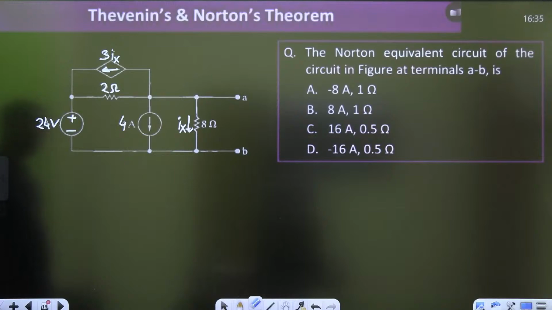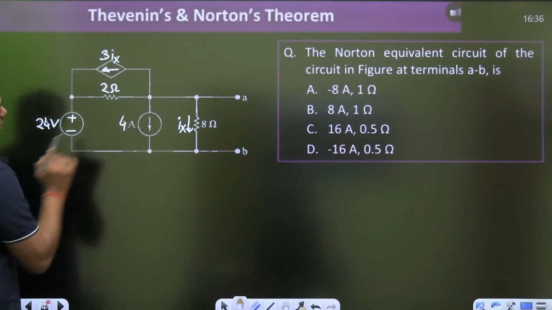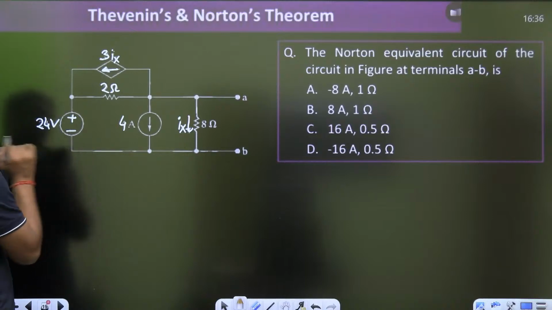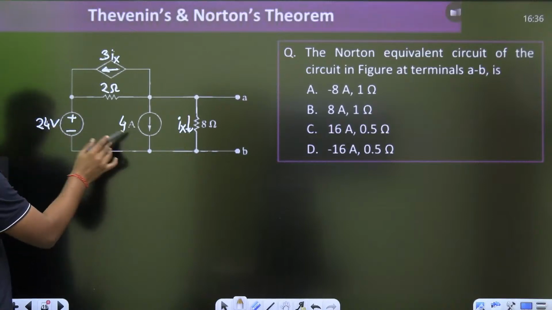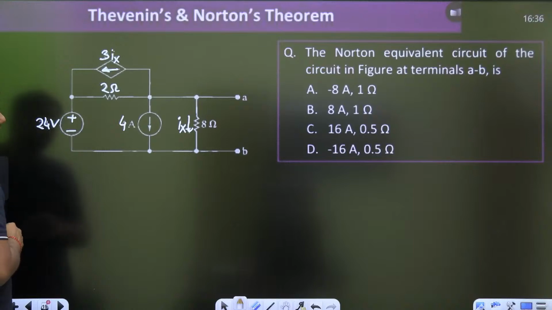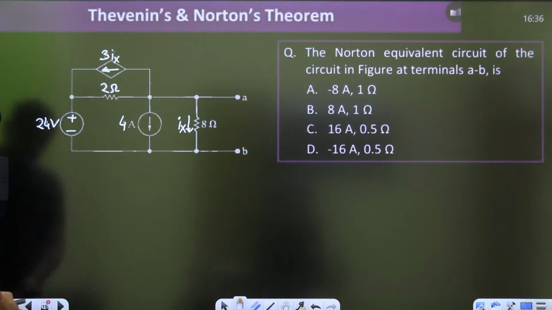If you want to find the Norton's equivalent, first of all, for resistance, dependent sources, independent sources, this will open circuit and that will what? Short circuit. Make it what? Open circuit, make it what? Short circuit. And then apply a 1 volt battery and then try to find it. So what is the method here?